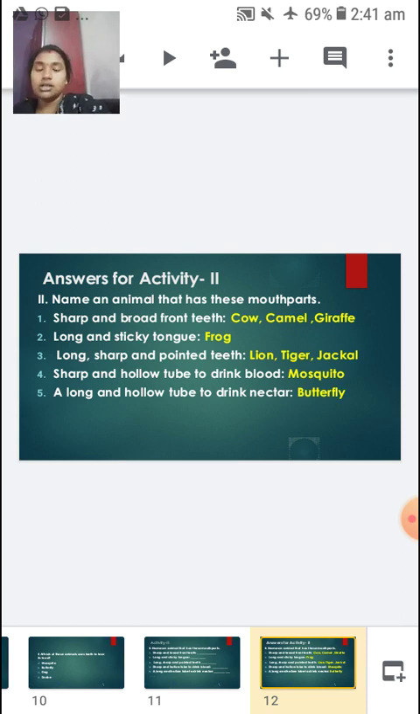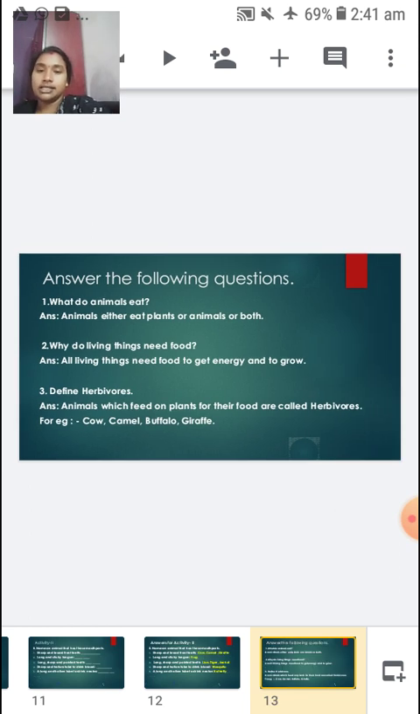Okay, children? So let's see the next, answer the following questions. I have given you a set of questions so that you will write them down in a notebook and start revising with the spellings so that you will never make a mistake when you are learning. Okay, children, let's move on to answer the following questions.